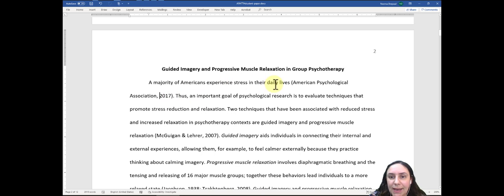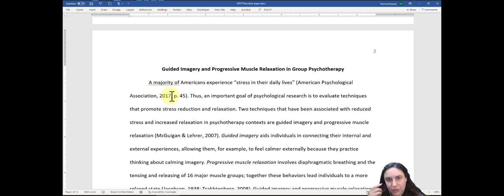Let's just pretend, just to show you an example, that this is a direct quote, right? So here, I have my own thought. Here's a direct quote from this source. Then I'm going to do comma, space, P dot, and then 45. And you say that that's where the page came from. So I only add the page number if I'm using a direct quotation, word for word, what the source is saying.